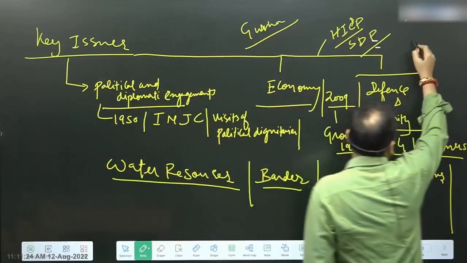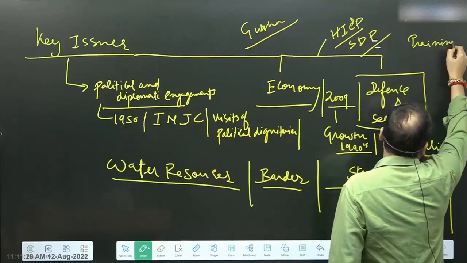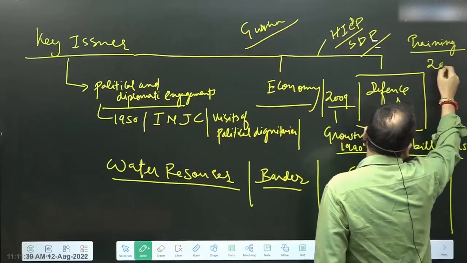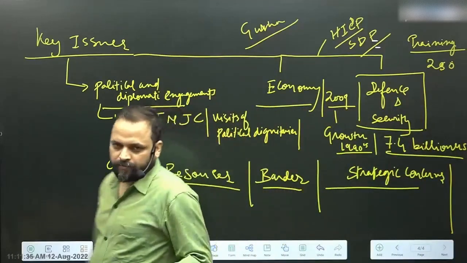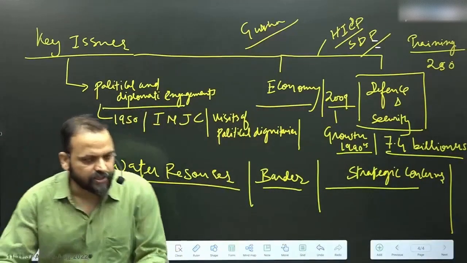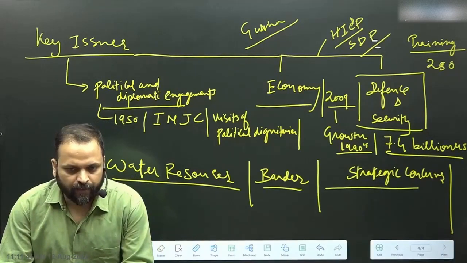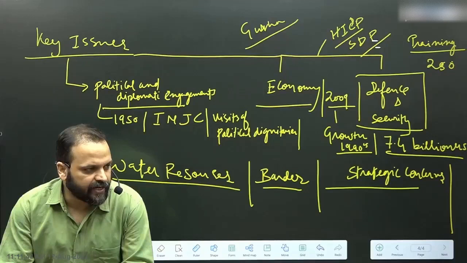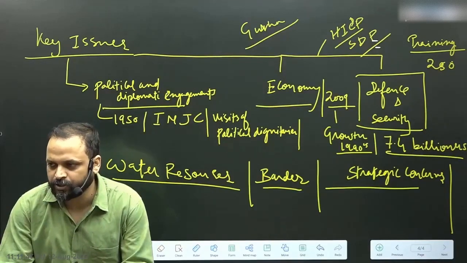So first of all, you have the example of training, where more than 250 training slots are made available to the members of Nepal's armed forces in India's training institutions. So one level of interaction between armed forces is joint training.